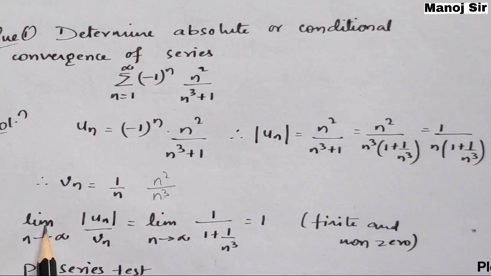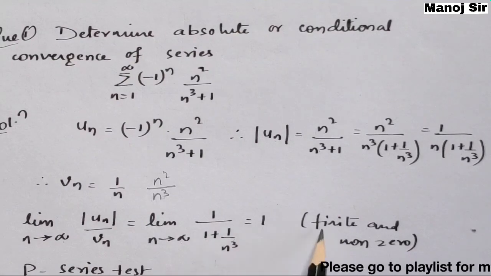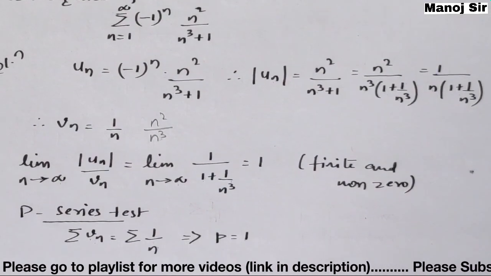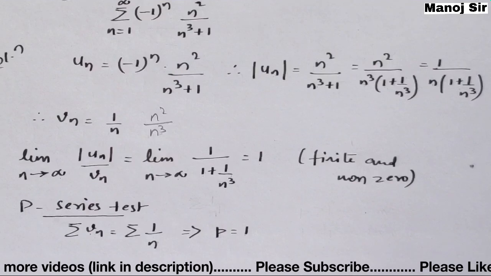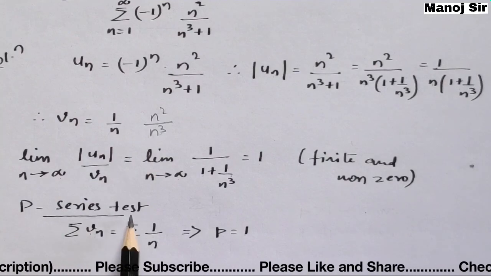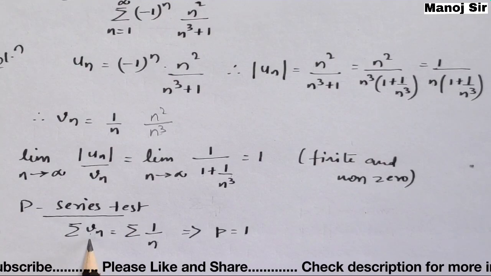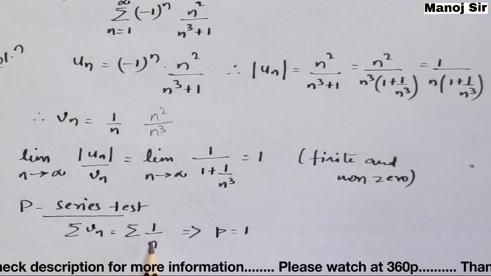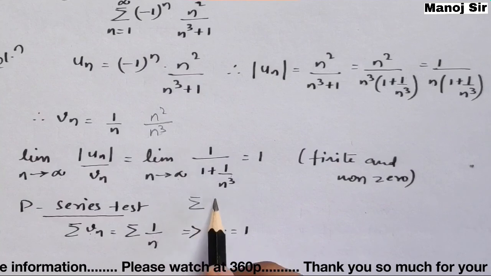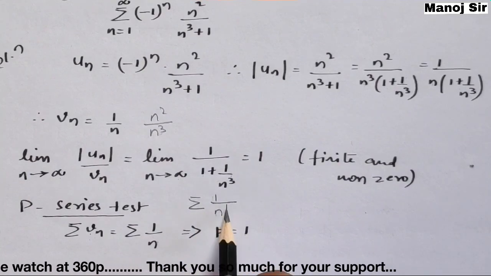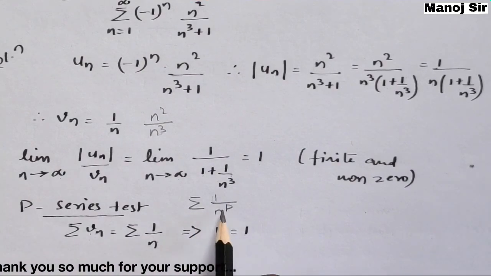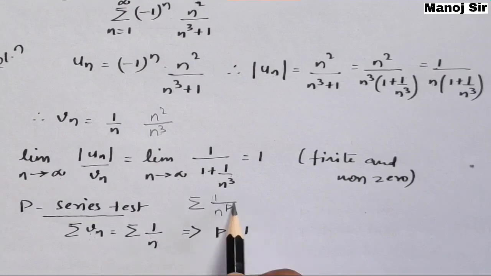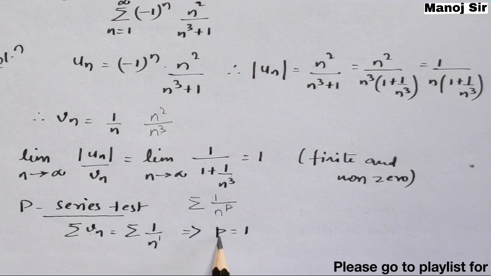Now since the limit comes out to be 1, which is a finite as well as non-zero value, in the comparison test we need to perform the p series test. In the p series test we always take summation of vn. What is vn? 1 upon n. So simply write summation of 1 upon n. Now what is the p series? Summation 1 upon n to the power p. If you compare both the series, you will find that the value of p is 1.